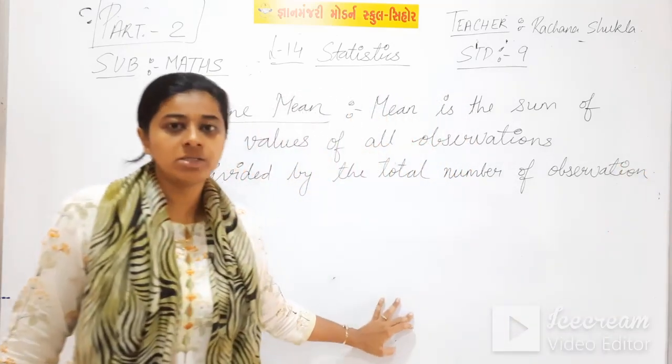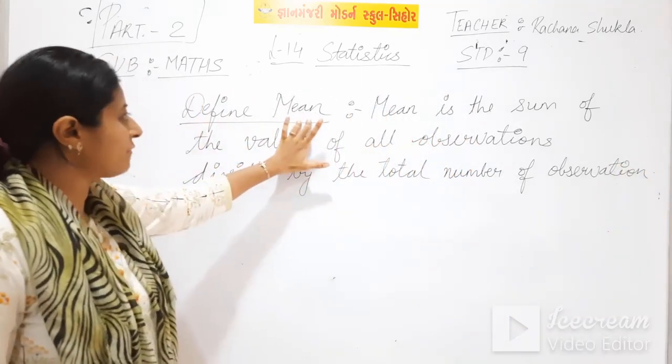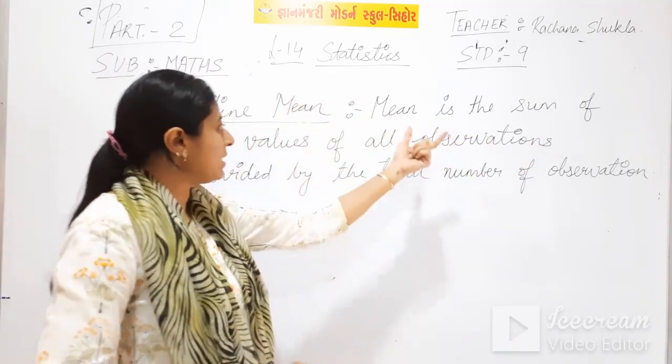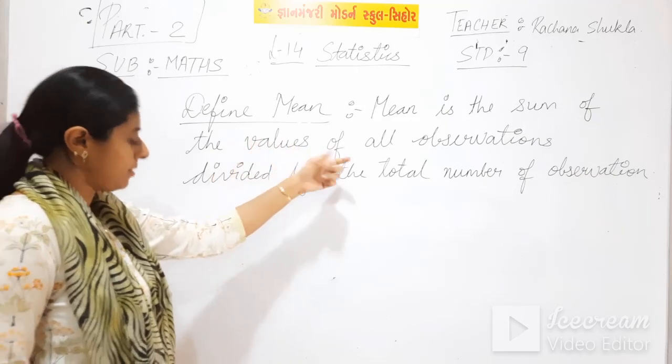I repeat once again, students, what is the meaning of mean? Mean is the sum of, sum means total. Mean is the sum of the values of all observations